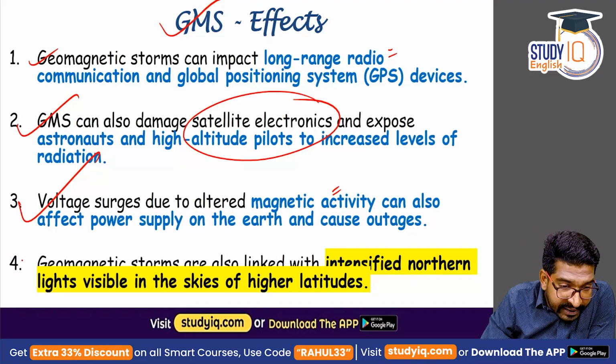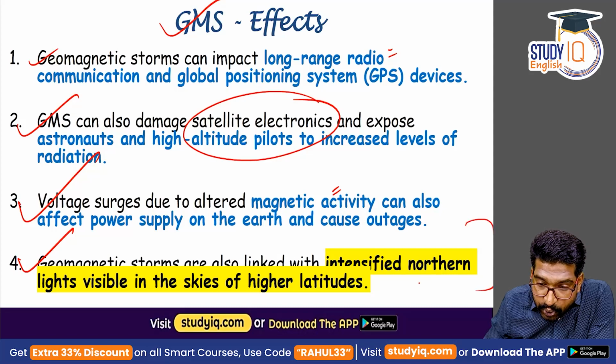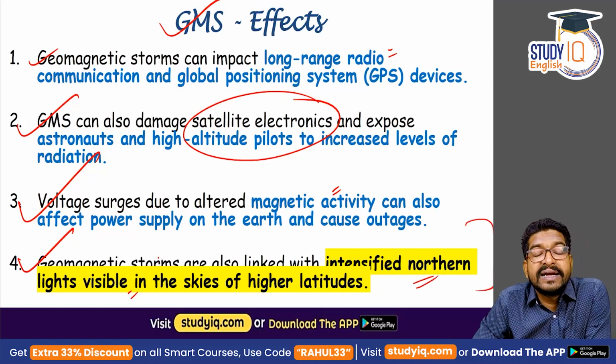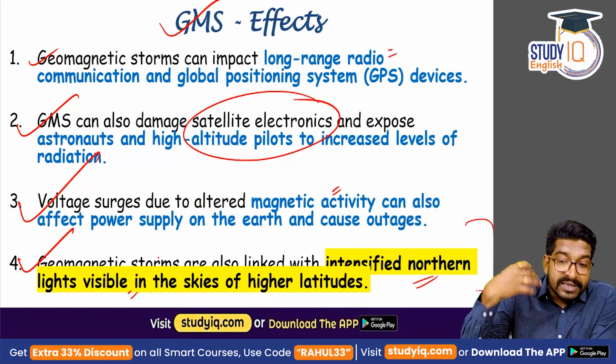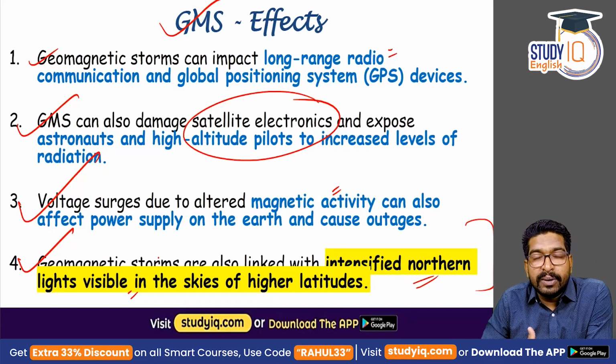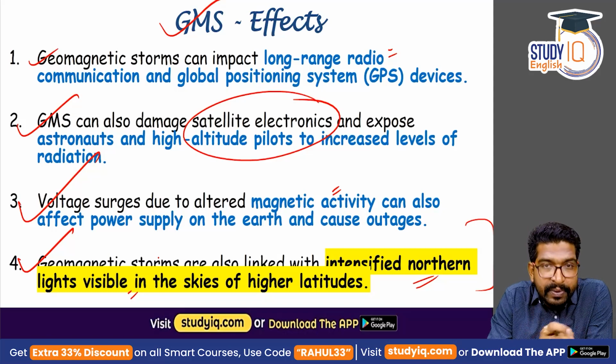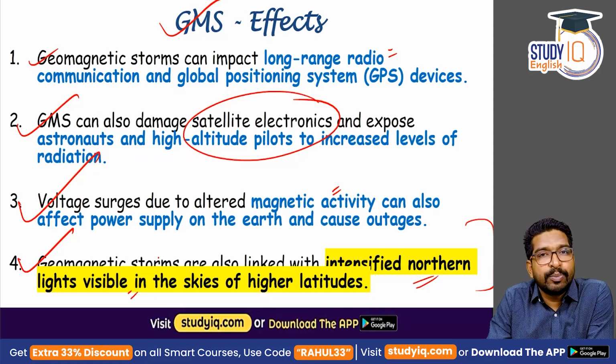Also, geomagnetic storms, please remember this particular point, very important. Geomagnetic storms are linked to intensified northern lights which are visible at higher latitudes. We know aurora australis and aurora borealis. So these northern lights are intensified, more colorful and higher intensity northern lights can be seen because of geomagnetic storms. Please remember these pointers.